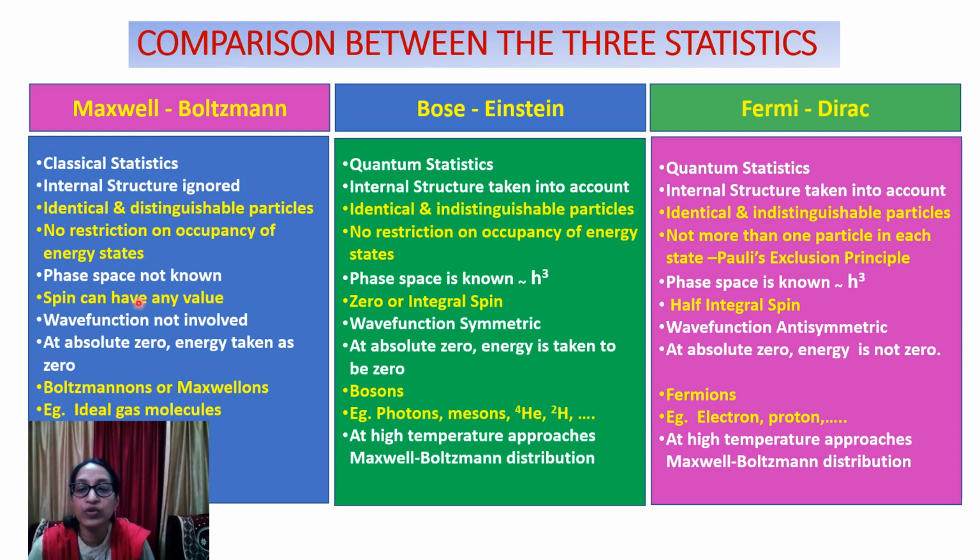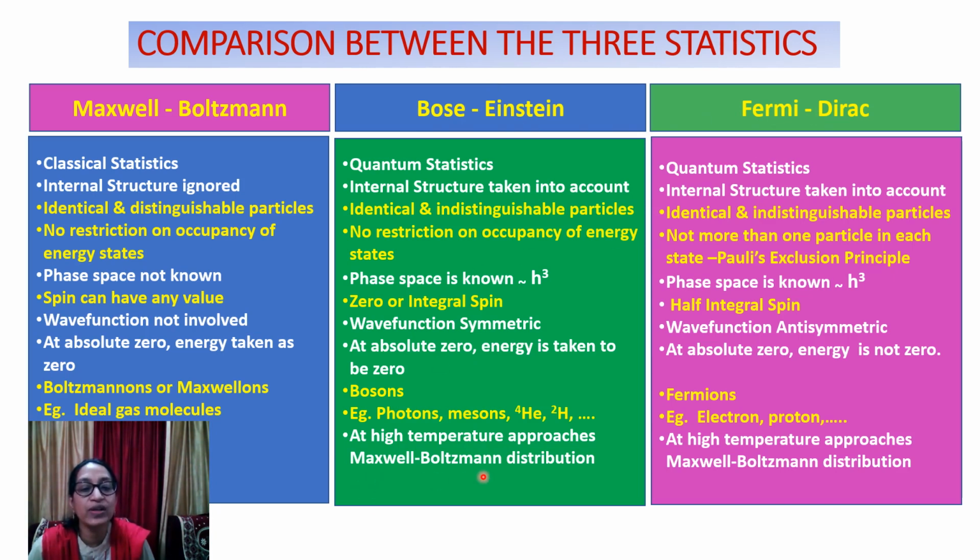Example, in Maxwell-Boltzmann, ideal gas molecules. In case of Bose-Einstein, we have photons, mesons and atoms with even mass. Here we have electron, proton, etc. Moreover, we see that as high temperature approaches, in case of Bose-Einstein as well as in Fermi-Dirac statistics, it approaches